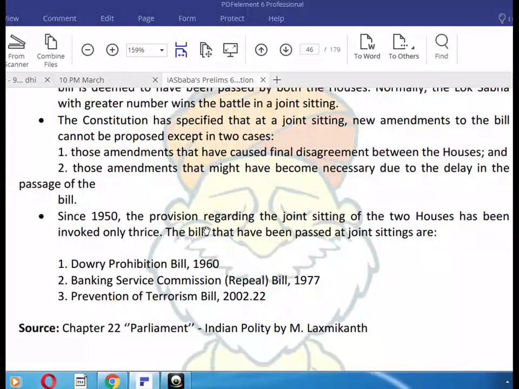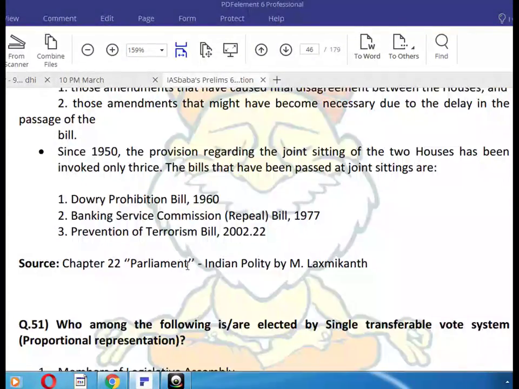Since 1950, the provision regarding the joint sitting of the two Houses has been invoked only thrice. The bills that have been passed at a joint sitting are the Dowry Prohibition Bill 1960, the Banking Services Commission Bill 1977, and the Prevention of Terrorism Bill 2002.